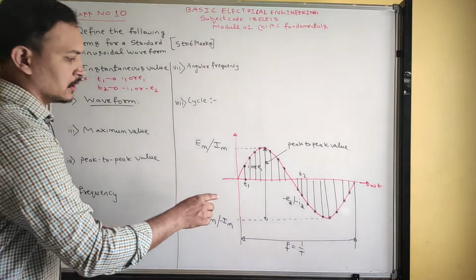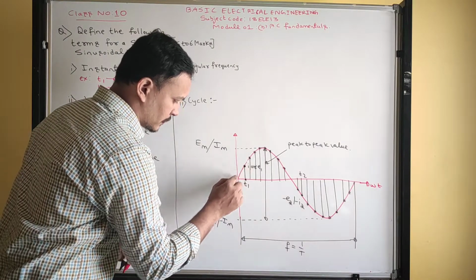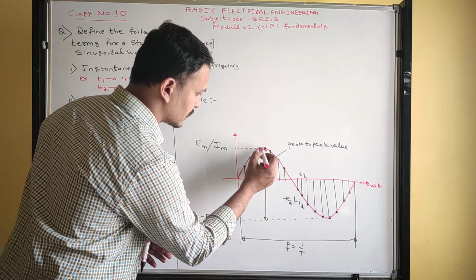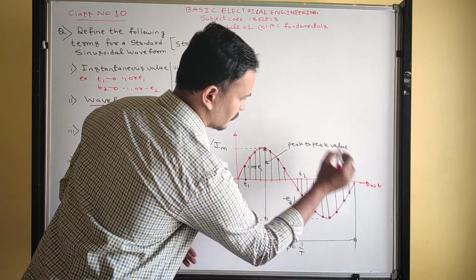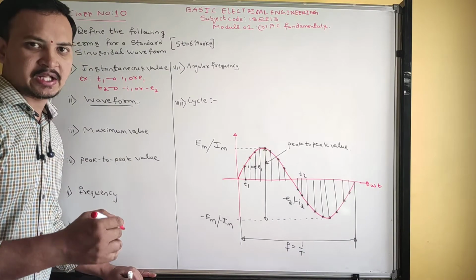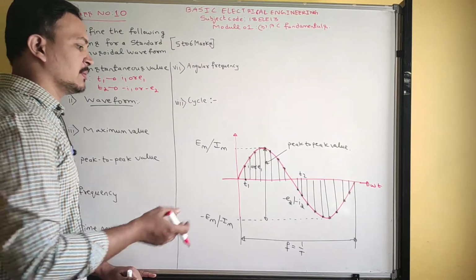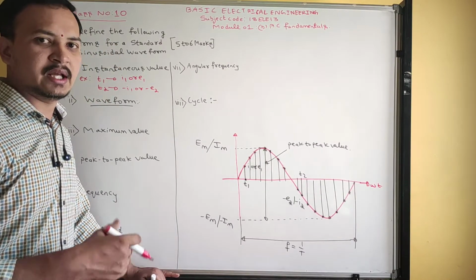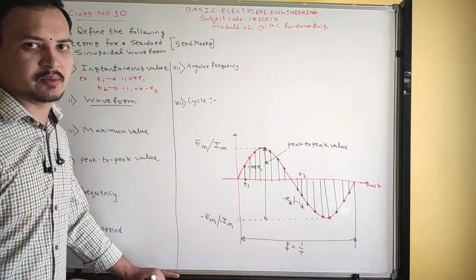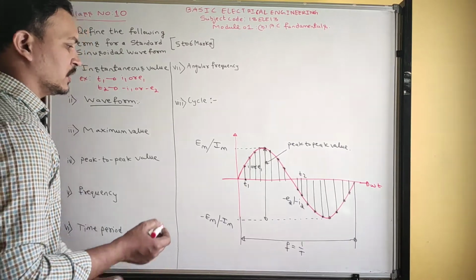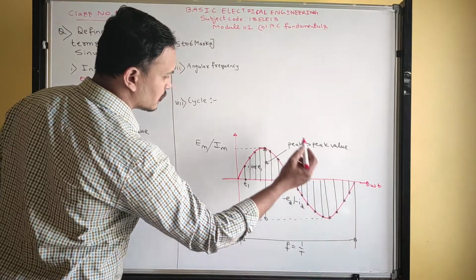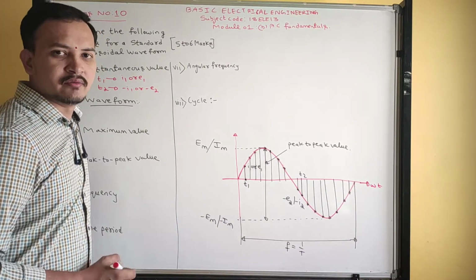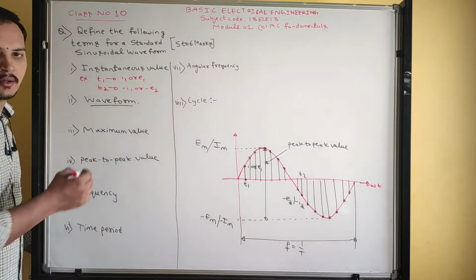Now, by joining all the instantaneous values, from here to here, we get a shape. That shape is called waveform. It may be sinusoidal waveform, square waveform, cosine waveform, or any other waveform, triangular, trapezoidal, whatever it may be. So by joining all the instantaneous values, we get a specified shape that is called waveform. That you write it here.